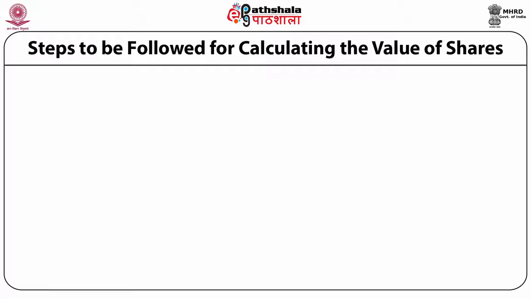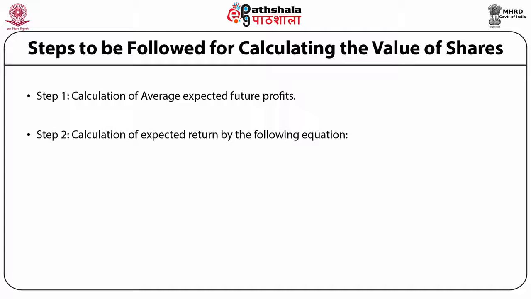Following steps may be followed for calculating the value of shares according to the yield method. Step number 1. Calculation of average expected future profits. Step number 2. Calculation of expected return by the following equation.